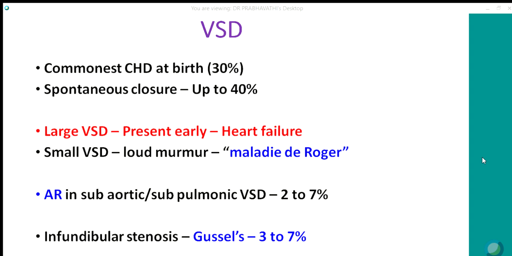In 2 to 7% of the patients with subaortic or subpulmonic VSD, AR can develop due to prolapse of one of the leaflets, and a small percentage, again 3 to 7%, may develop RV obstruction, later presenting like VSD-PS.